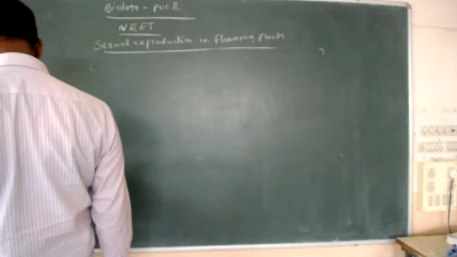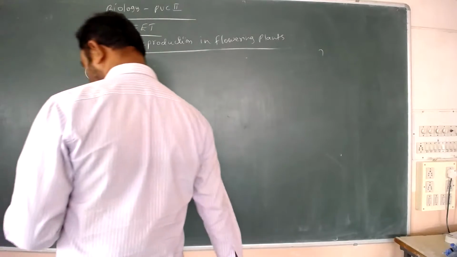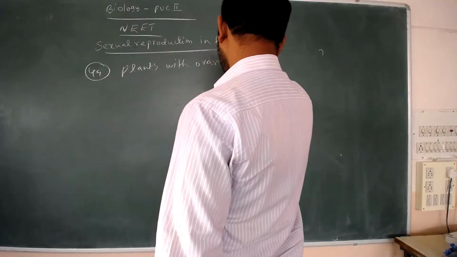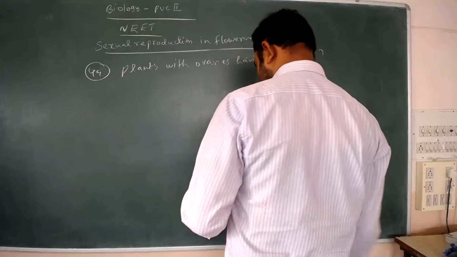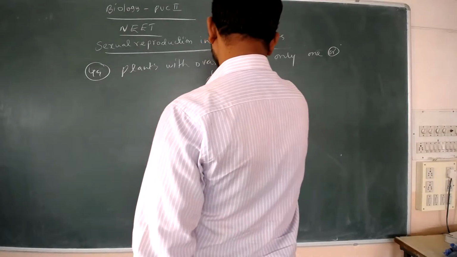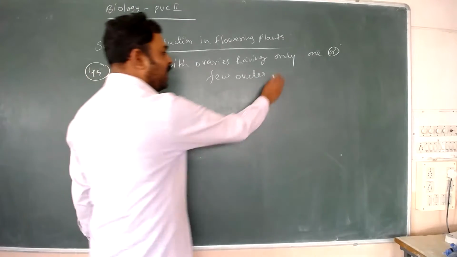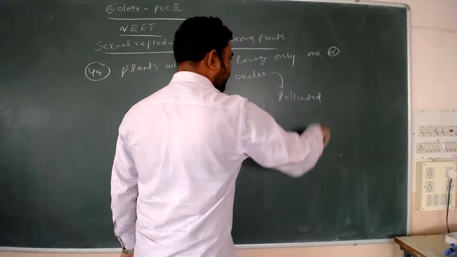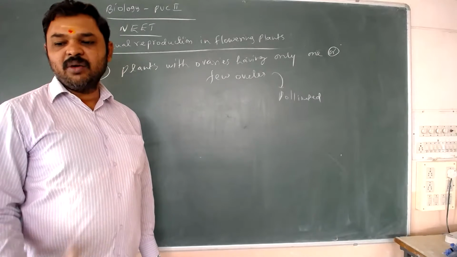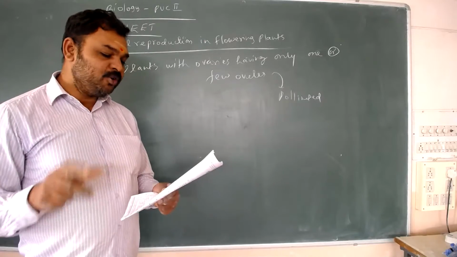Plants with ovaries having only one or few ovules are pollinated by which agent? Here the options are adaptations of wind pollination, hydrophily and entomophily. With one ovule or few ovules in the ovary, it is adapted to what type of pollination?